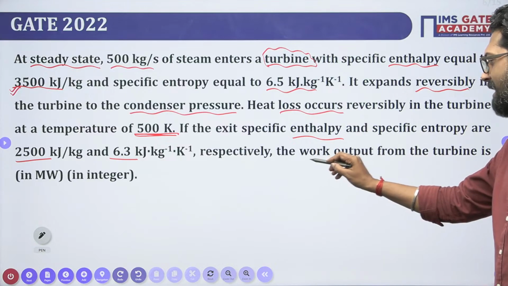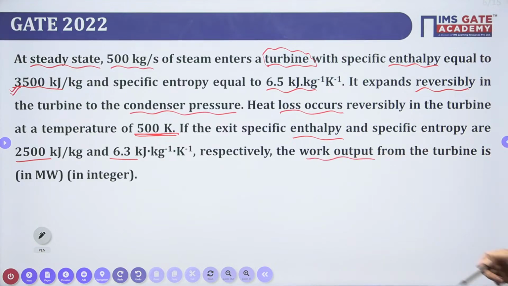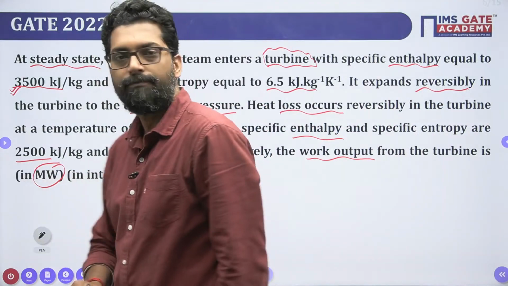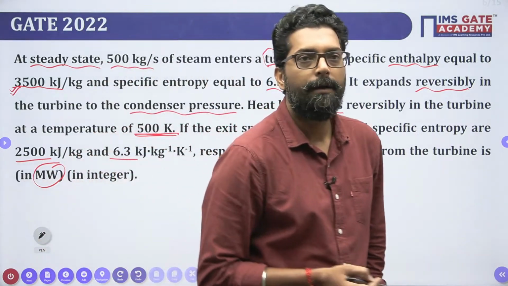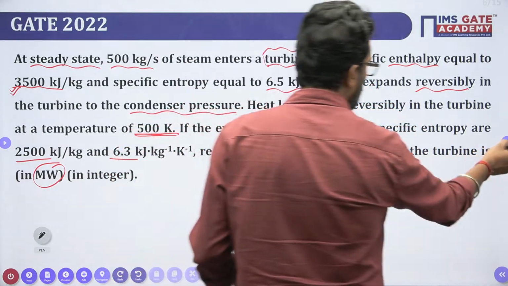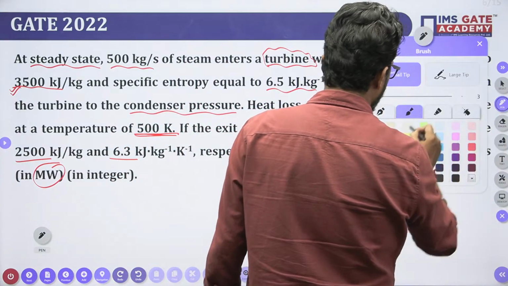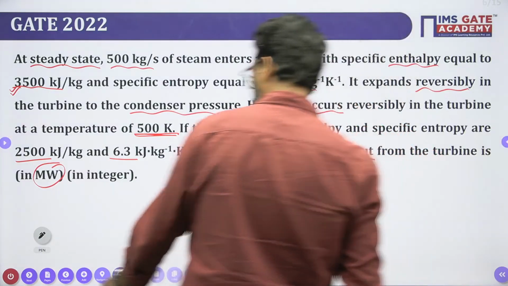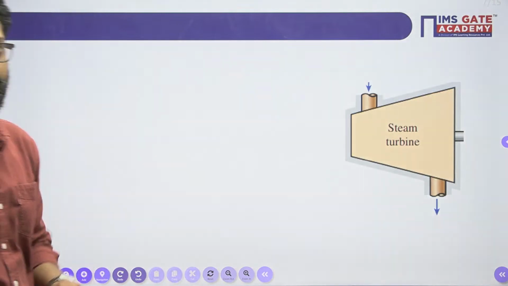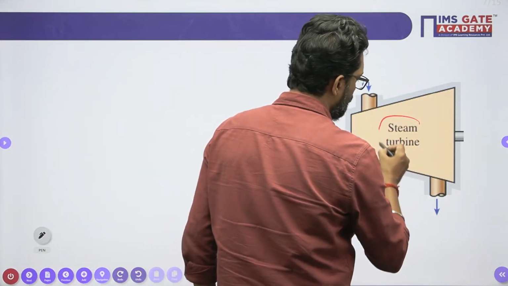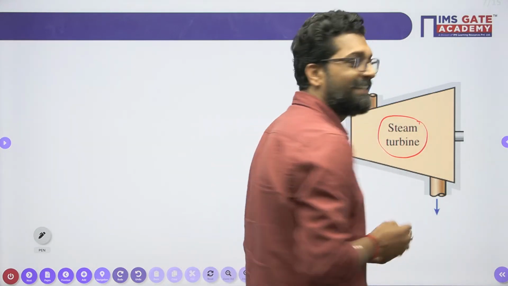So turbine is a work output device. So what is the work output from the turbine in megawatt? Okay, in megawatt. Okay, my dear. So let's start this one in megawatt. Okay, so this is your turbine. If you look at that, this is your steam turbine, and this turbine is a steady device.